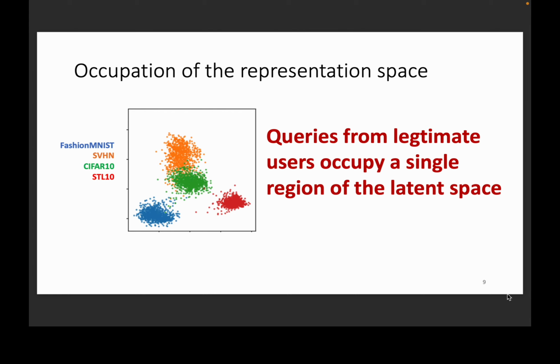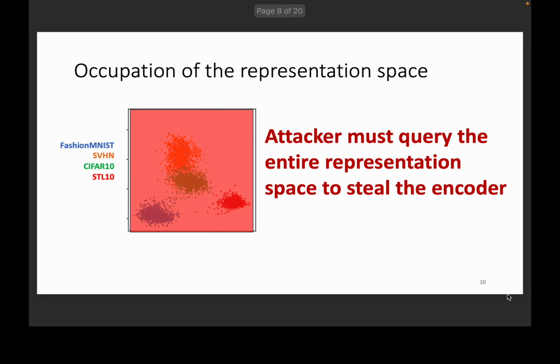We base our method on the following observation. Queries from legitimate users occupy a single region of the representation space, as the users utilize the encoder to solve a particular downstream task. However, an attacker must query the entire representation space of the encoder to steal the full functionality of the model.